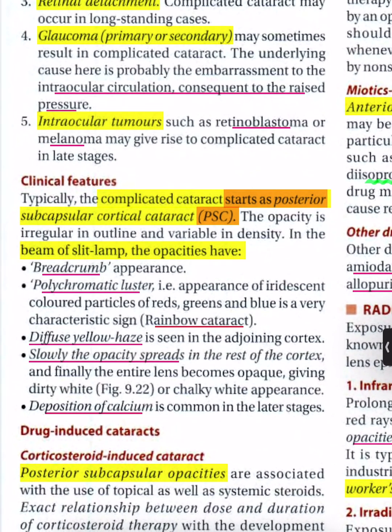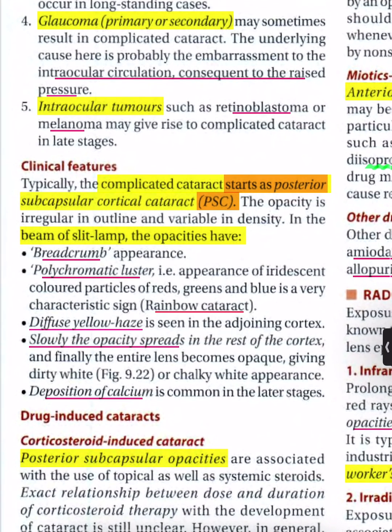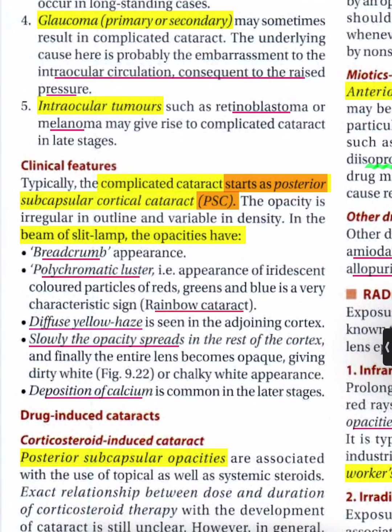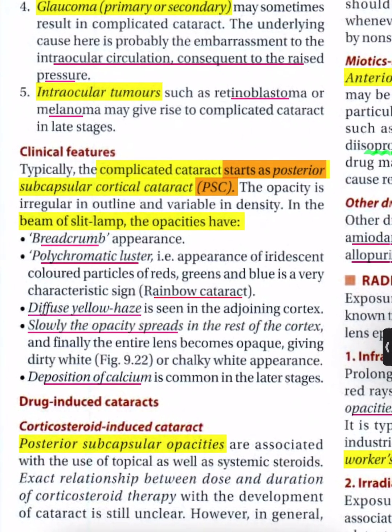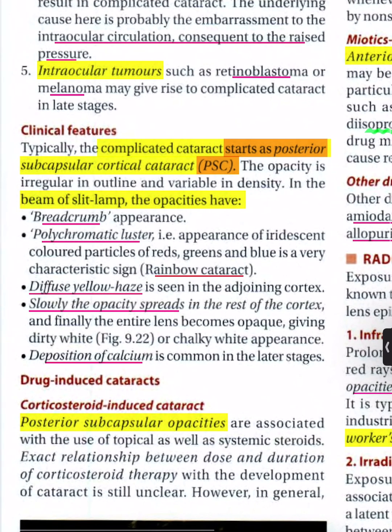In the beam of the slit lamp, the opacities have a breadcrumb appearance and polychromatic luster, i.e., the appearance of iridescent colored particles of reds, greens and blues is a very characteristic sign, the rainbow cataract. Diffuse yellow haze is seen in the adjoining cortex. Slowly the opacity spreads in the rest of the cortex, and finally the entire lens becomes opaque, giving a dirty white or chalky white appearance.